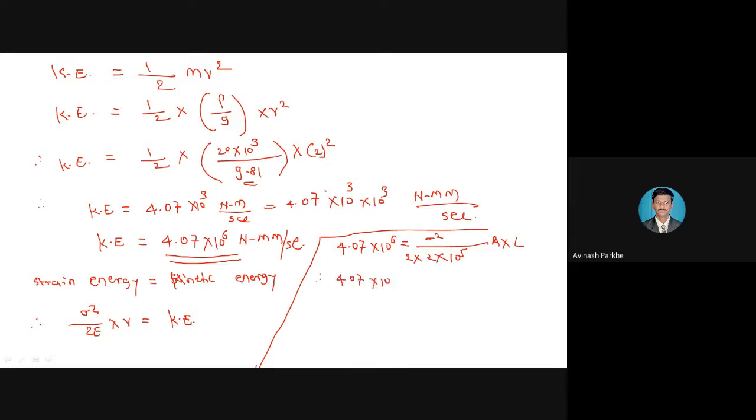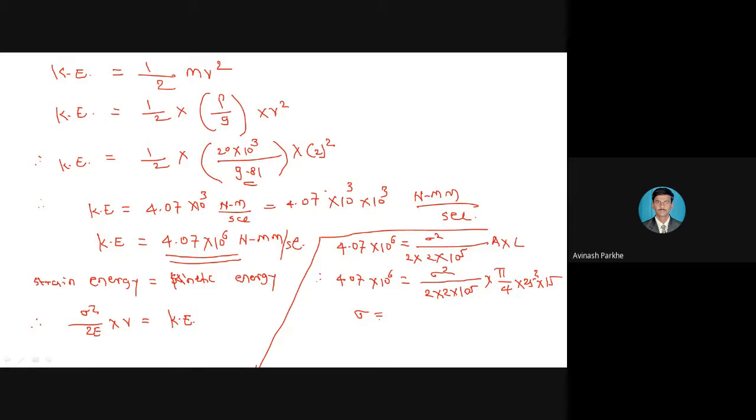4.07 into 10 raised to 6 is equal to sigma square upon 2 into 2 into 10 raised to 5. Volume of the rod means area into length. For the area calculation we have pi by 4 d square, that is 25 square, into length 15 mm. From this you will get sigma. Initially the value is given as sigma square, so if we take the square root, you will get the value of sigma, that is the total stress induced in the body. So what will be the answer?